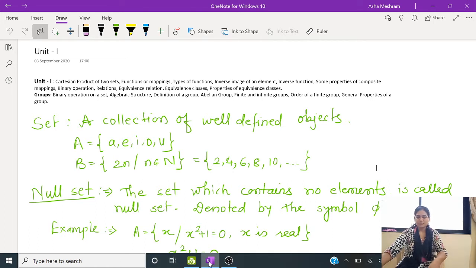Today I am starting paper number 7 of BSc Second Year Mathematics, which is named Group Theory. Before going to start the syllabus, let's recall some basic definitions which you have been studying since 9th standard.